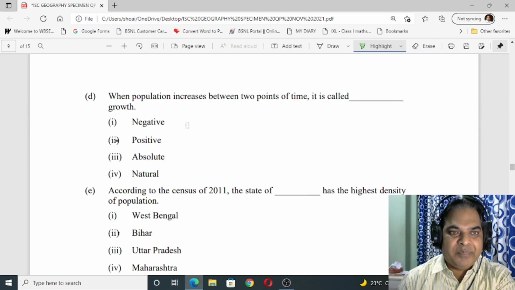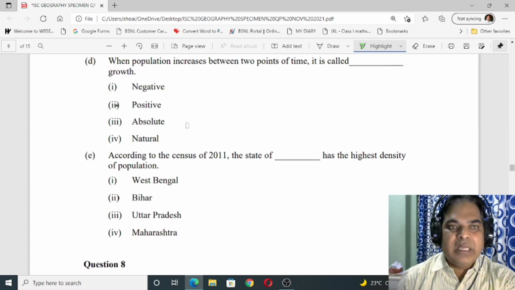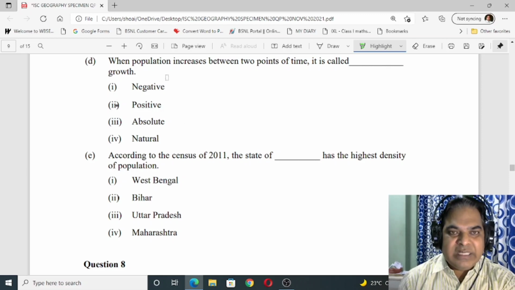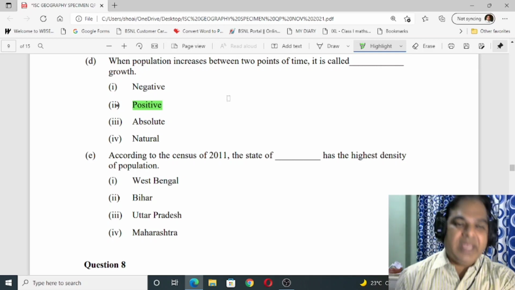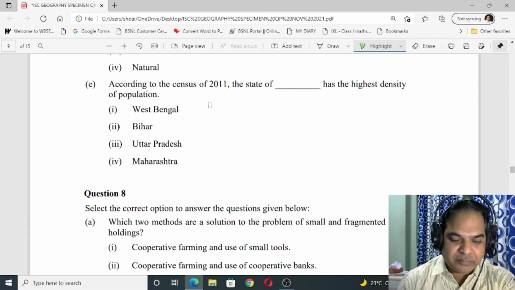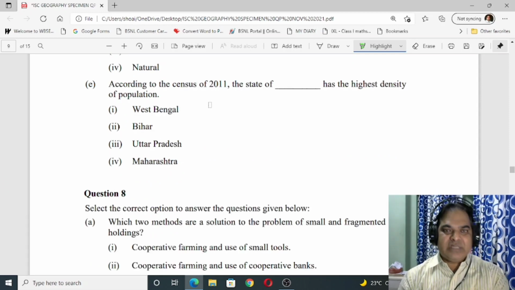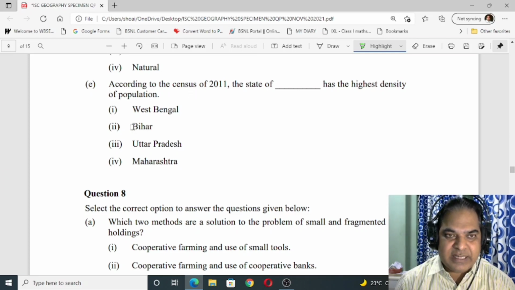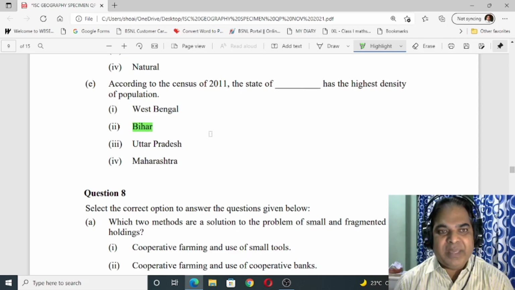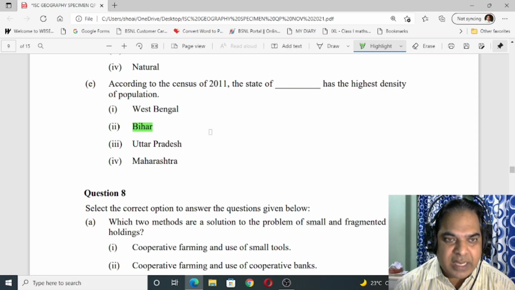D. The population increase. When population increases between 2 points of time, it is called dash growth. Earlier I made a mistake over here, so I have already corrected it. This time the answer is positive. When population increases between 2 points of time, it is called positive growth. E. According to census of 2011, the state of dash has the highest density of population. The answer is B, Bihar. Number 2, Bihar is the correct answer.